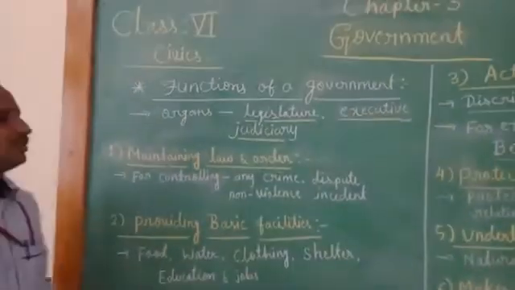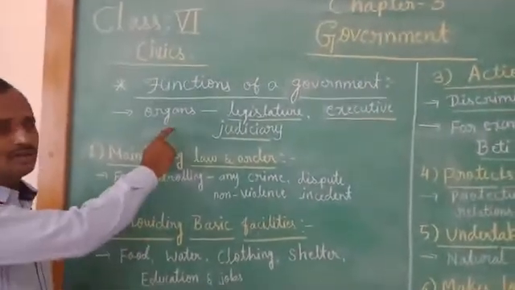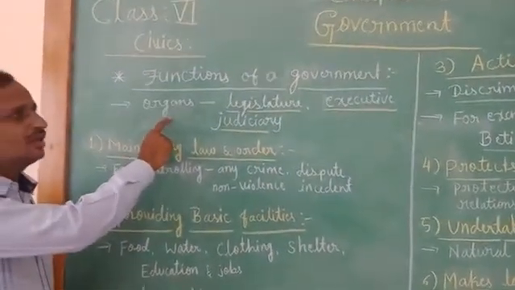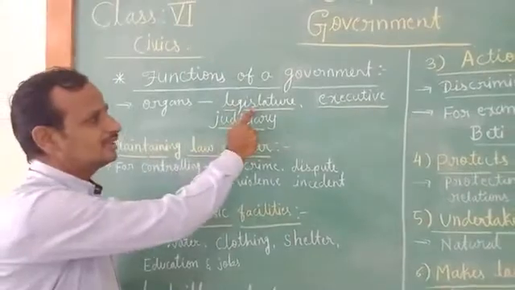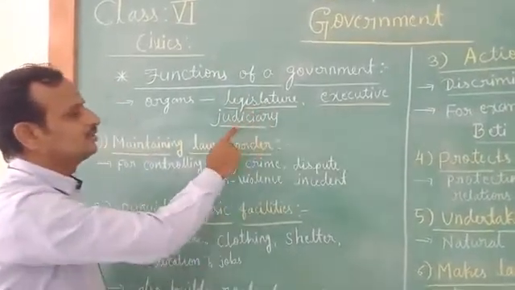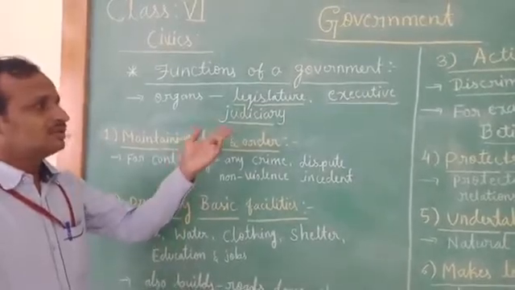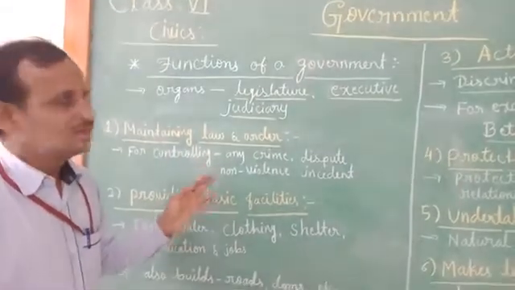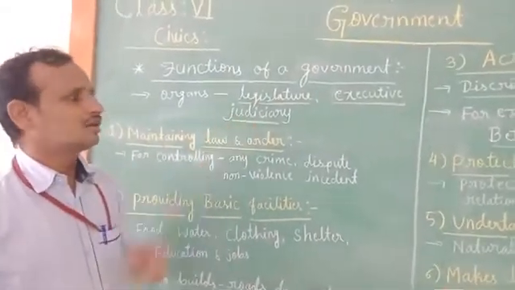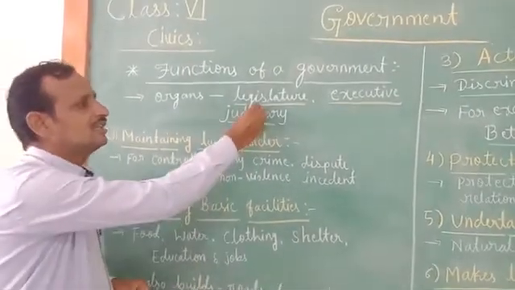The government consists of mainly three organs. How many organs does government consist of? Three organs, namely legislature, executive, judiciary. So government functions through these three organs. What is legislature here?